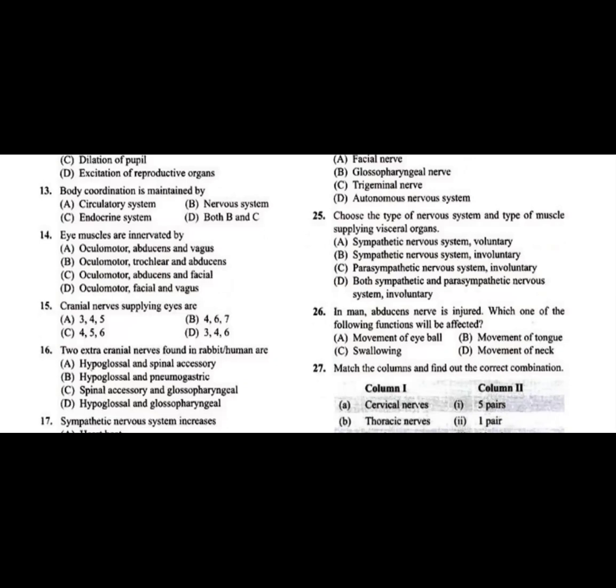These are controlled by three nerves: oculomotor, trochlear, and abducens. So the eye muscles are innervated by the oculomotor, trochlear, and abducens. Question number 14, the answer is B, students.